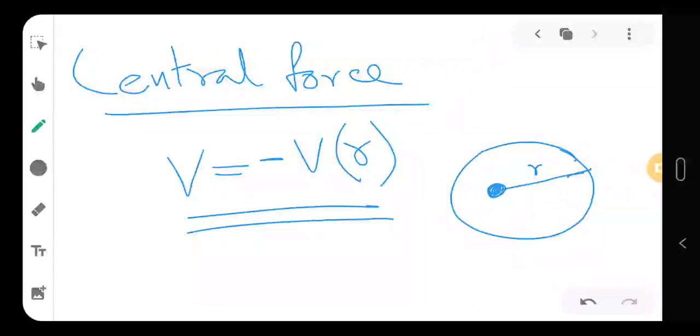Also, gravitational force is called a conservative force. Why? Because if you do some work, it will give you back the same work. There will be no loss of energy, or no dissipation of energy, to say it better.